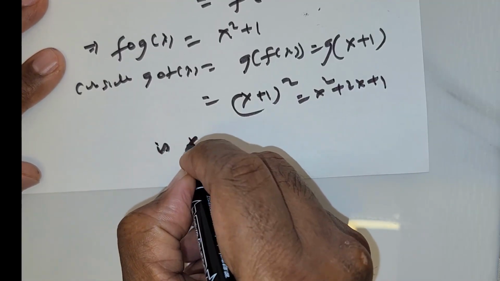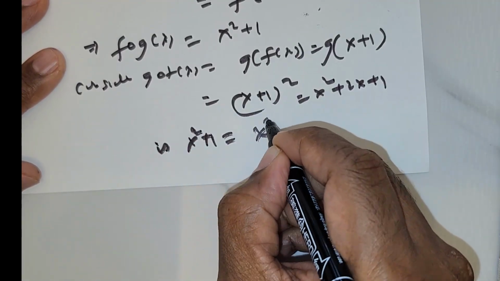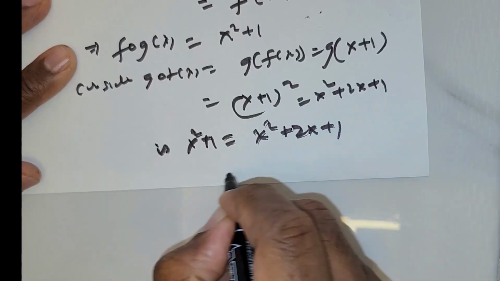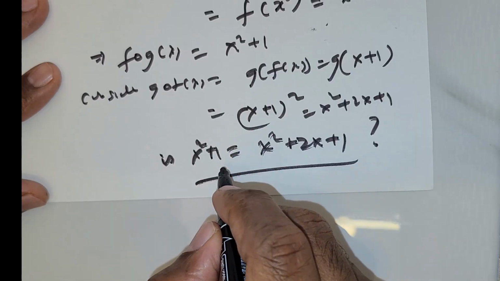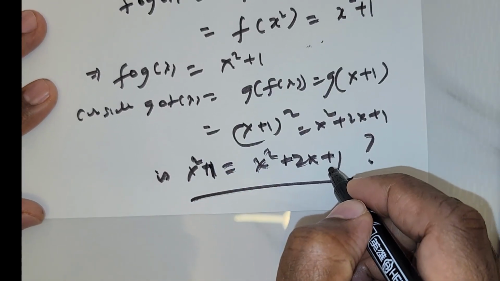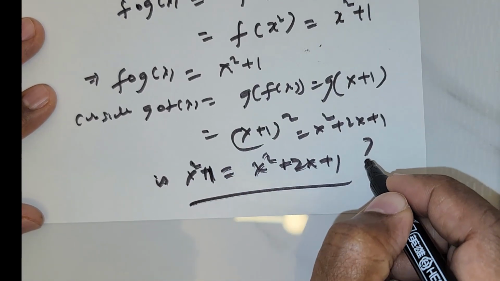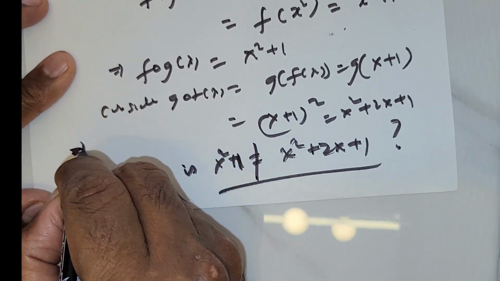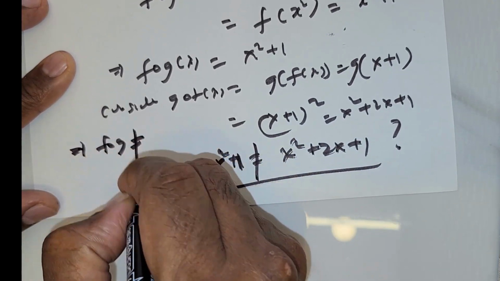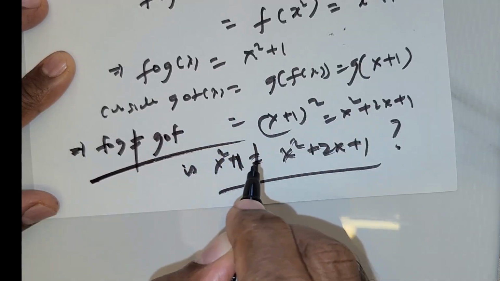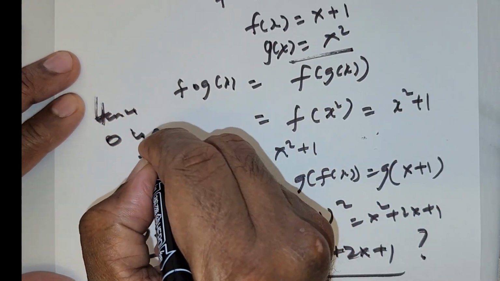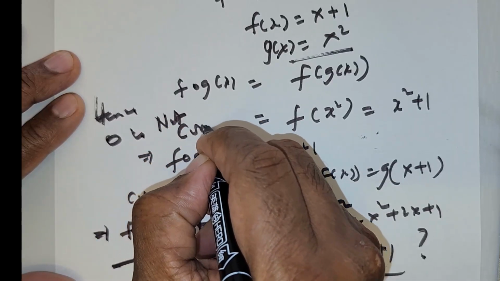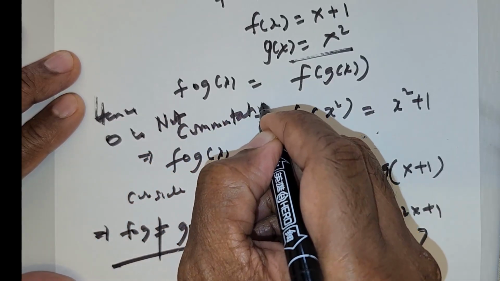So the question is, is x squared plus 1 equal to x squared plus 2x plus 1? Can you outright state that they are equal? No. So this means f composition g is never equal to g composition f. So hence composition is not commutative. So that is the solution for this question.